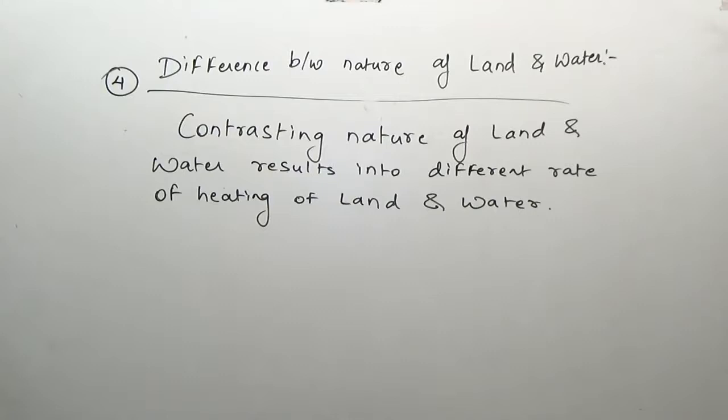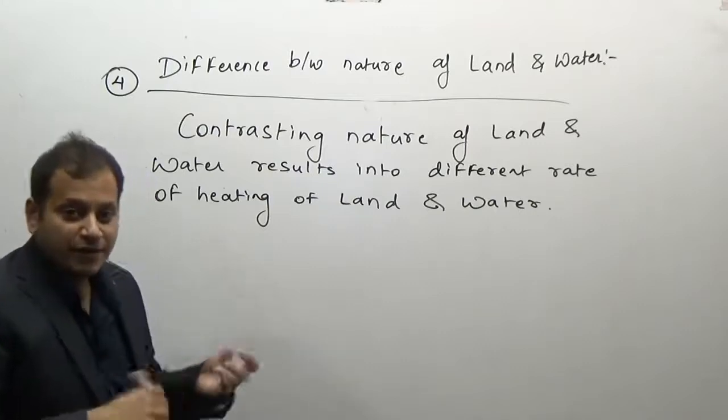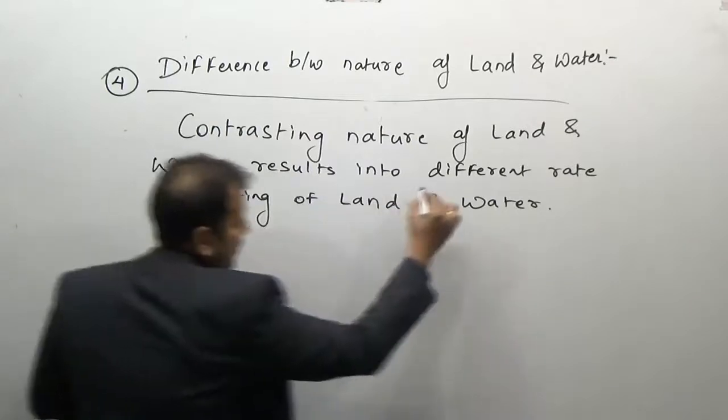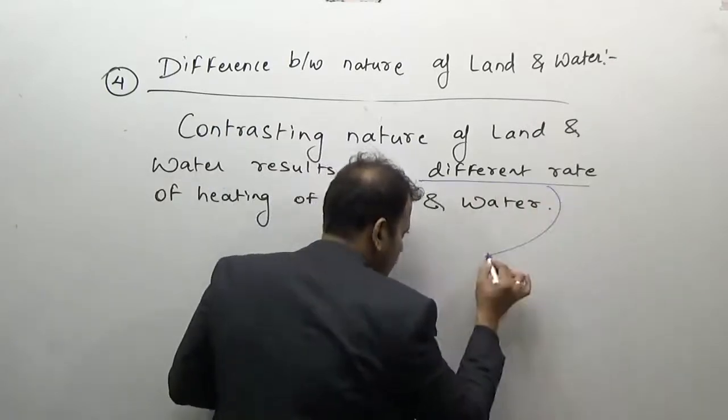Now, how is the rate of heating different? It results into different rate of heating of the land and water. But how?